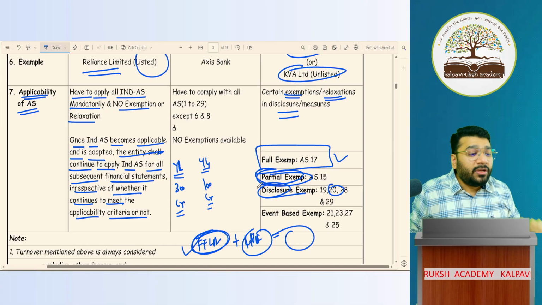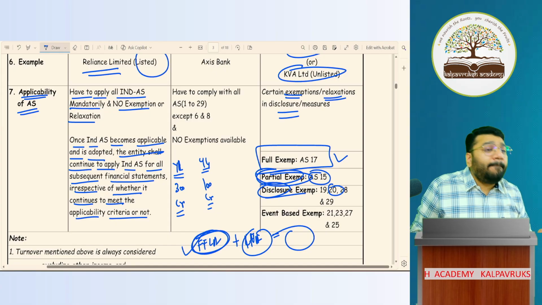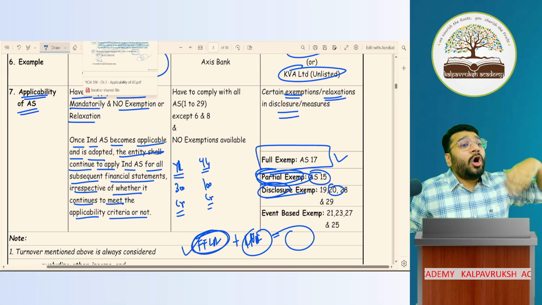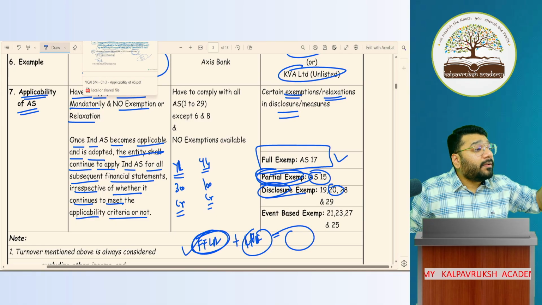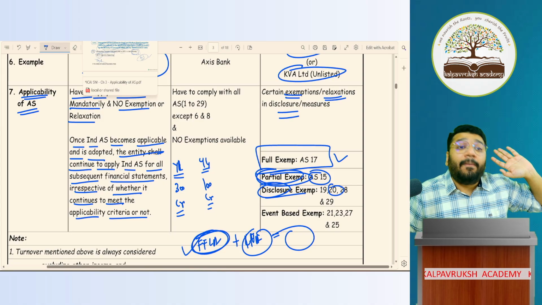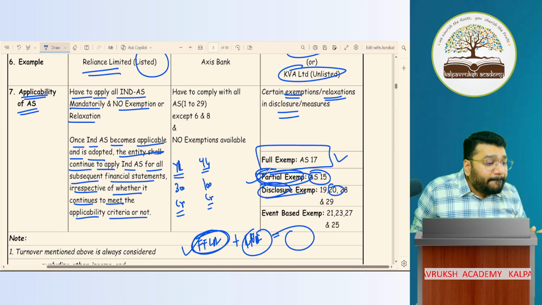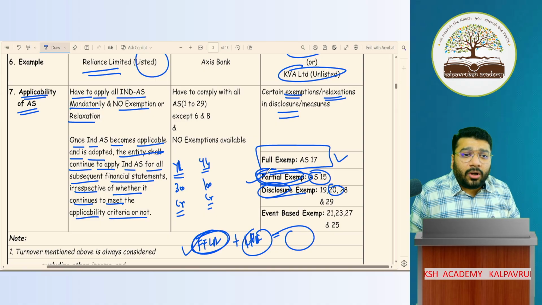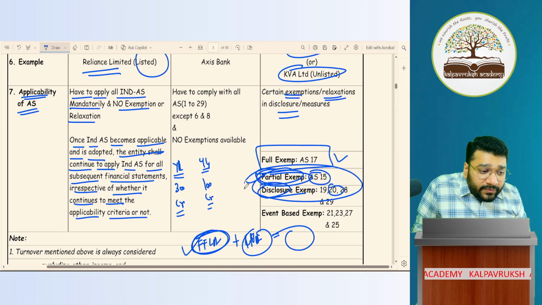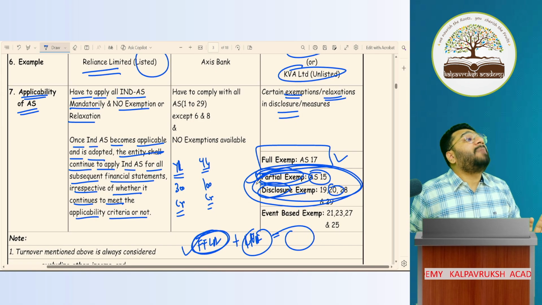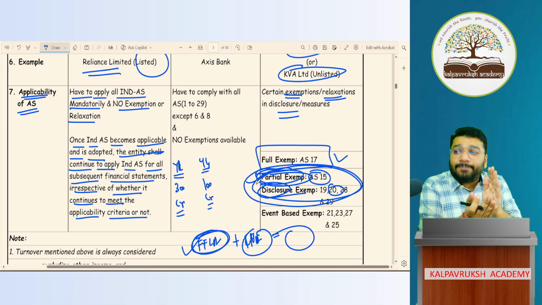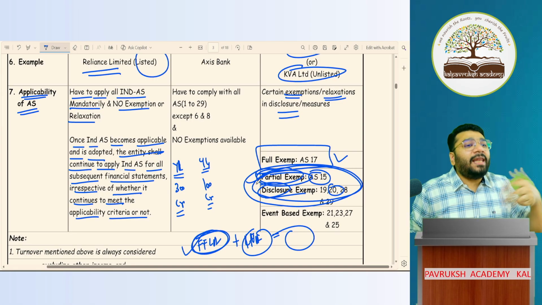Disclosure based exemption. So in AS15, there are some paragraphs of recognition aspect or presentation aspect or measurement aspect which are not to be complied with. Hence, we have put them separately under the partial exemption category. Got it? Not got it? So sometimes all of this put together may also be called partial exemption. Means what? When an AS is partially followed, we call it partial exemption.